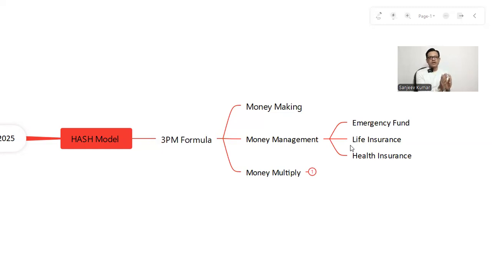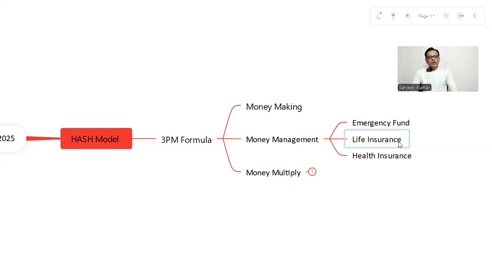We mix multiplication and security. Multiplying or growing money is a totally different case. We should not mix it, because we usually fail in money management. This is the biggest reason. We invest in insurance and assume that our money is growing. No. If you invest in any insurance product, you will get only 6 to 7% return.